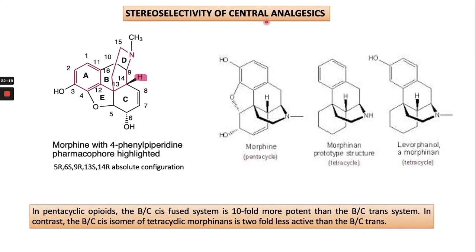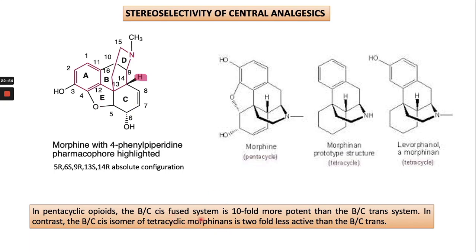Next, the stereochemistry of the central analgesics. In the case of morphine, with a 4-phenyl piperidine, this one is the piperidine ring, this is the 4-phenyl. The stereochemistry is 5R, 6S, 9R, 13S, because of the stereogenic centers. Morphine is a pentacyclic opioid, with rings A, B, C, D and E. That's why it is a pentacyclic opioid.